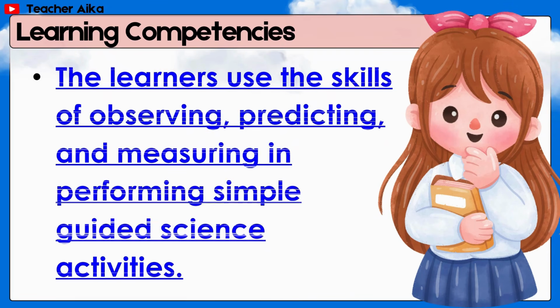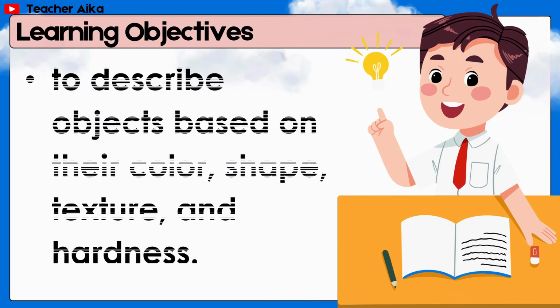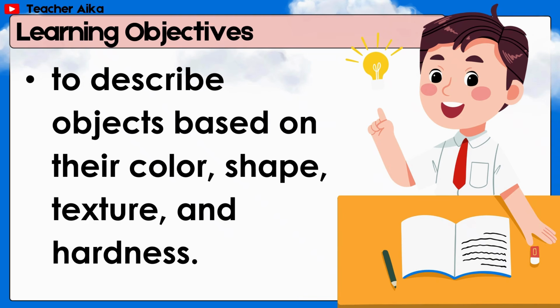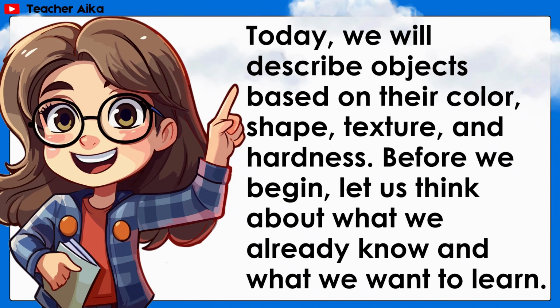Learning competencies. The learners use the skills of observing, predicting, and measuring in performing simple guided science activities. Learning objectives. To describe objects based on their color, shape, texture, and hardness. Today, we will describe objects based on their color, shape, texture, and hardness.